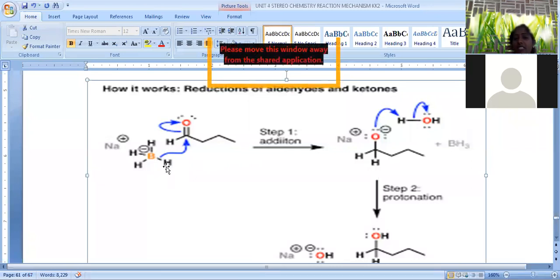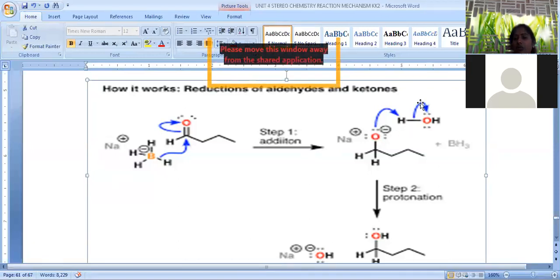H minus is released and attaches to the carbonyl carbon. When H minus attaches, the carbonyl is converted into O minus because the pi electrons are delocalized towards the oxygen atom. This O minus is surrounded by the counter ion sodium, Na plus, so it is converted into a sodium alkoxide.